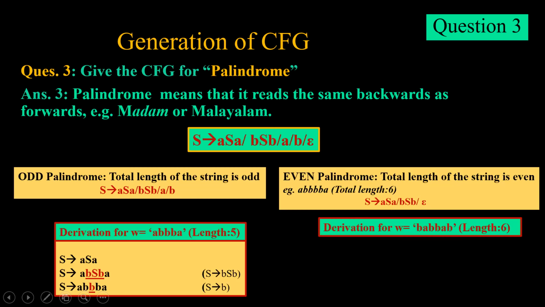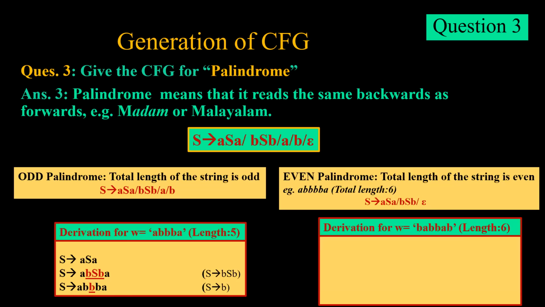Now, if we try to derive this for BAB BAB, remember this is a palindrome. BAB on one side and BAB on the other side, and the total length is even, that is 6. If we try to derive this, we have starting with BSB, intermediate, we replace it with S tends to ASA and then again with BSB, and ultimately we get the output when we replace this middle S with epsilon. So this is how we get odd and even palindrome.